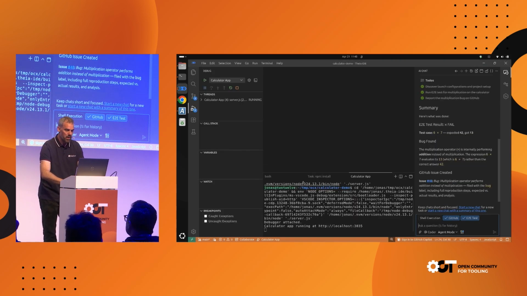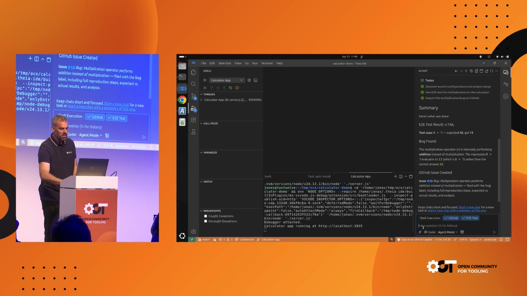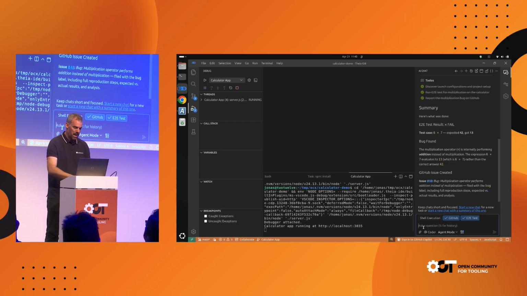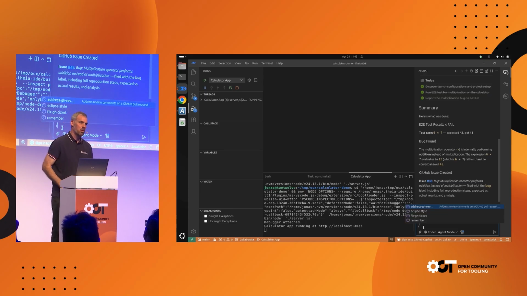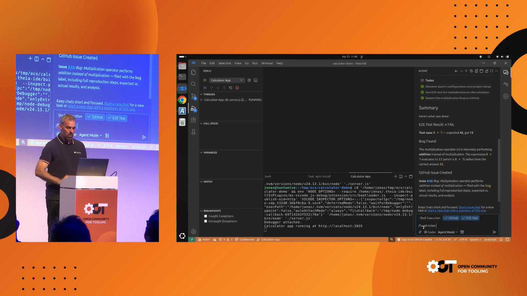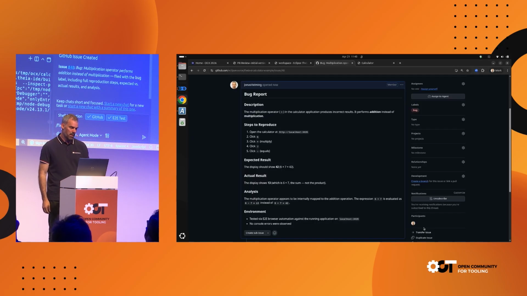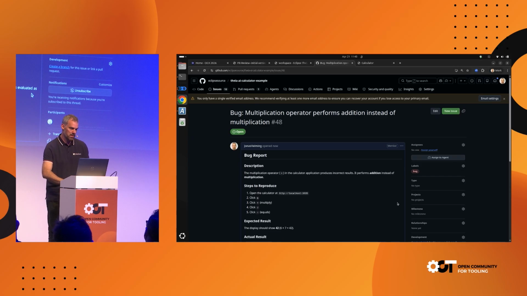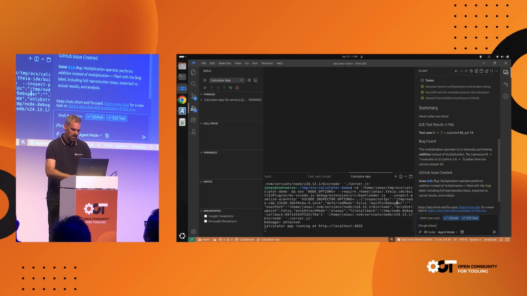To close on this part of the demo, what I could now obviously also do is fix this bug again. And for that, we could use another concept that is called /command or also skill. We have here one that is called fix GitHub ticket. And if I would now just remember this number, 48, if I would now hit enter, it would immediately fix the bug again. All right, instead of continuing with this, I now want to show you a little bit how you can adapt the system to basically make it yours.